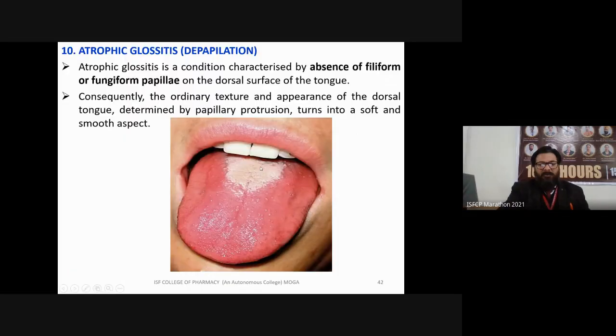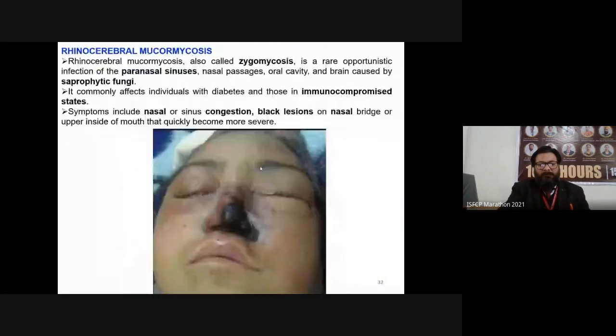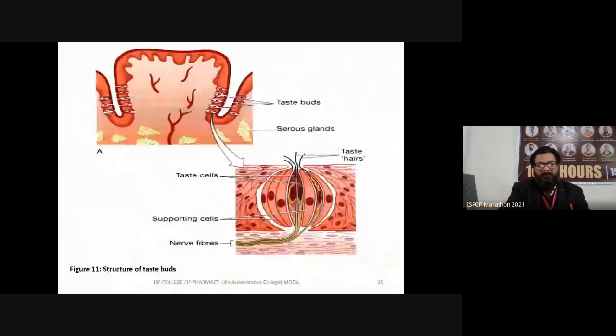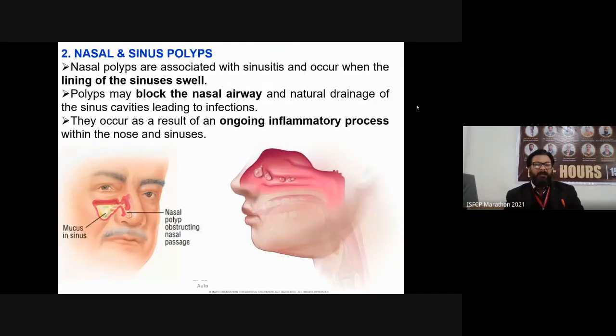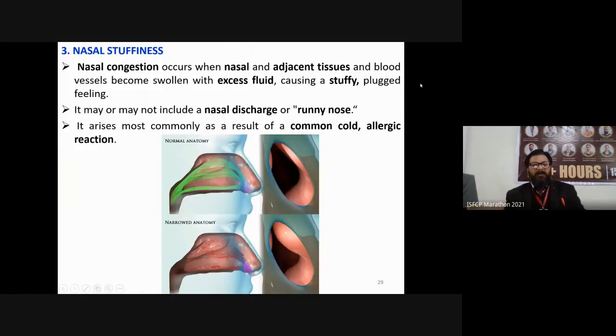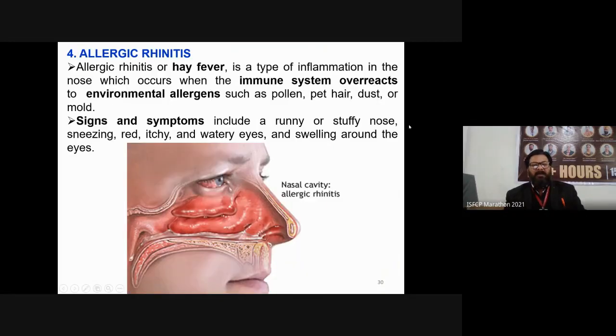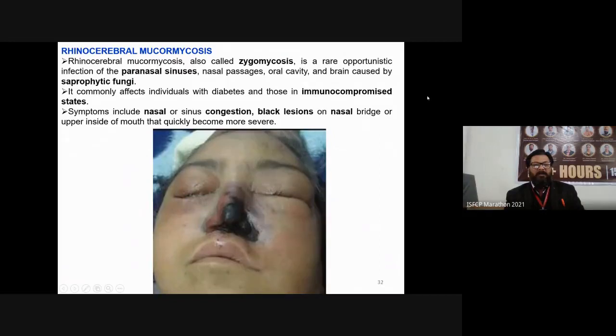So I am just again briefing the different types of disorders of the nose. The first disorder of the nose is sinusitis. You can see there is a problem in the sinus. Nasal and sinus polyps, nasal stuffiness. You can see the narrowing here. Allergic rhinitis, where in the nasal cavity there is a discharge of fluid. Asthma, rhinocerebral mucormycosis, a fungal infection.